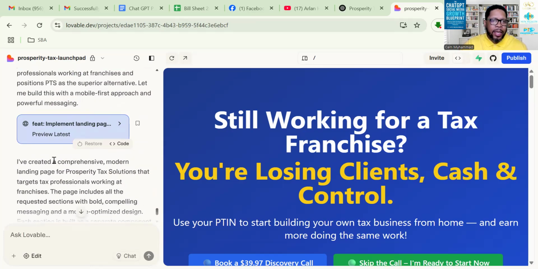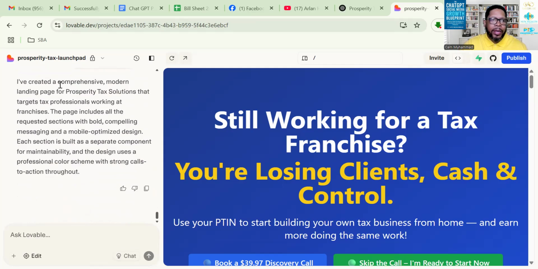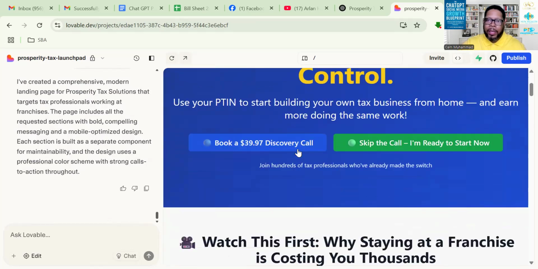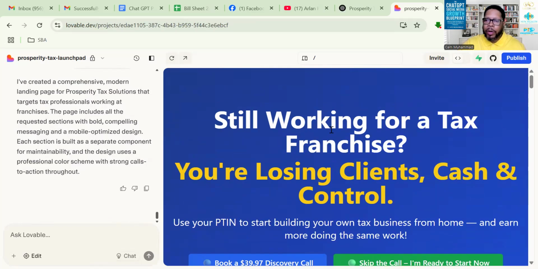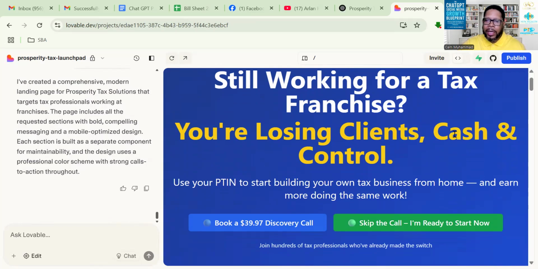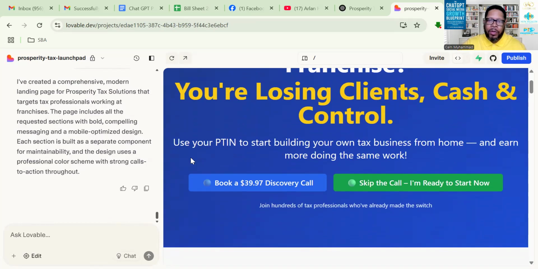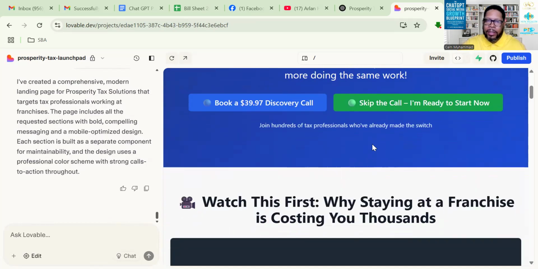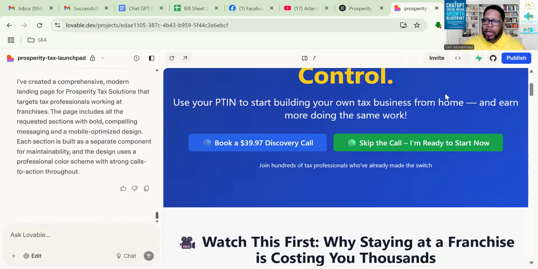And once I did that, it says, I've created a comprehensive modern landing page for Prosperity Tax Solutions that targets tax professionals working at franchises. So let's take a look at what it's done so far. So here's the landing page. Still working for a tax franchise, you're losing clients, cash, and control. It talks about that. It tells them that they can book a discovery call with me, or they can skip the call if they're ready to start.